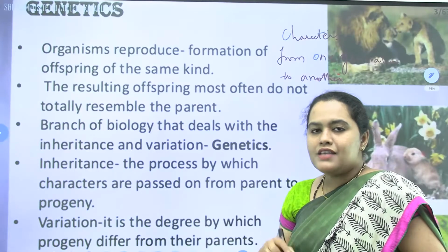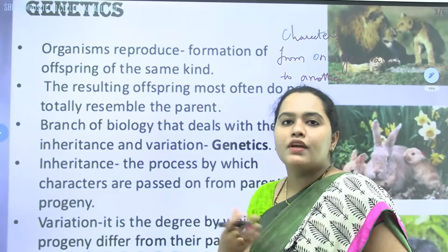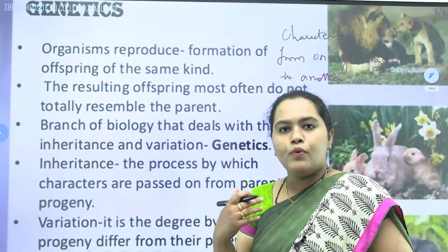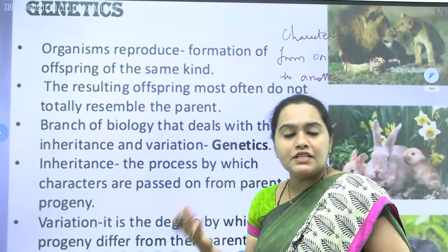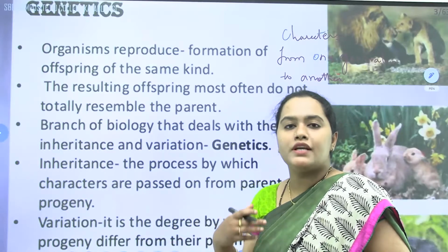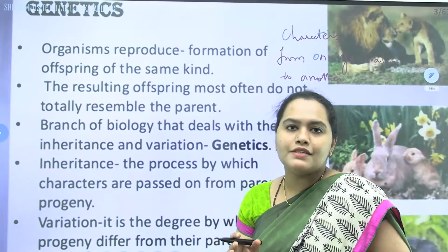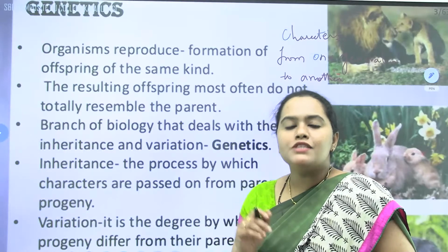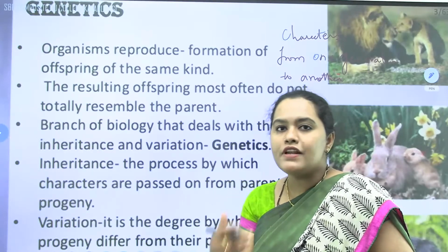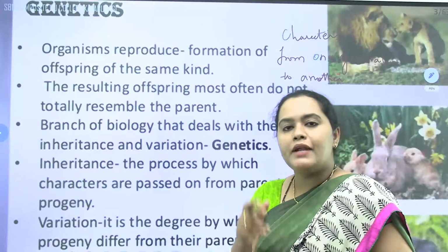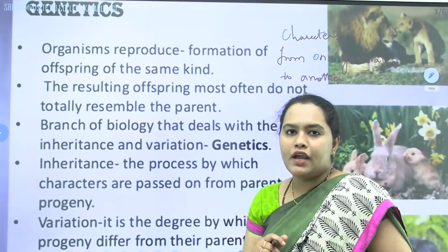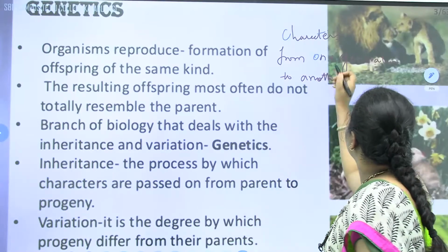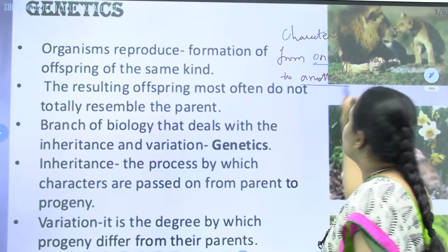As the organisms are reproducing their own kinds, all the organisms, whatsoever are there on the planet, you go with the unicellular organism, you go with the multicellular organism, you take the animals, you take the plants, whatsoever living organisms are there, if they are reproducing, they will reproduce their own kinds. That is because of the transfer of characters from one generation to another, and that process is called heredity.